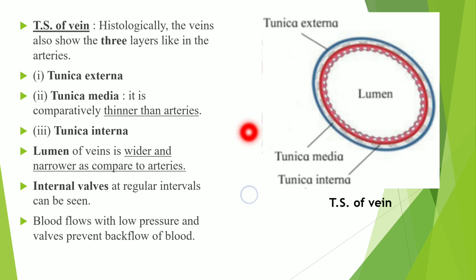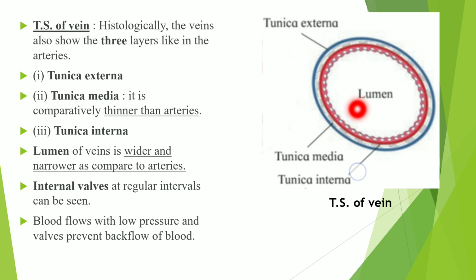Then observe the transverse section of the vein. So histologically the veins show three layers like the arteries. Outermost is tunica externa, which is made up from the collagen fiber. Middle is tunica media. It is comparatively thinner than the arteries, and inner is tunica interna, which is made up from the endothelial cells. Then if you observe, the lumen of vein is wider as compared to the arteries.